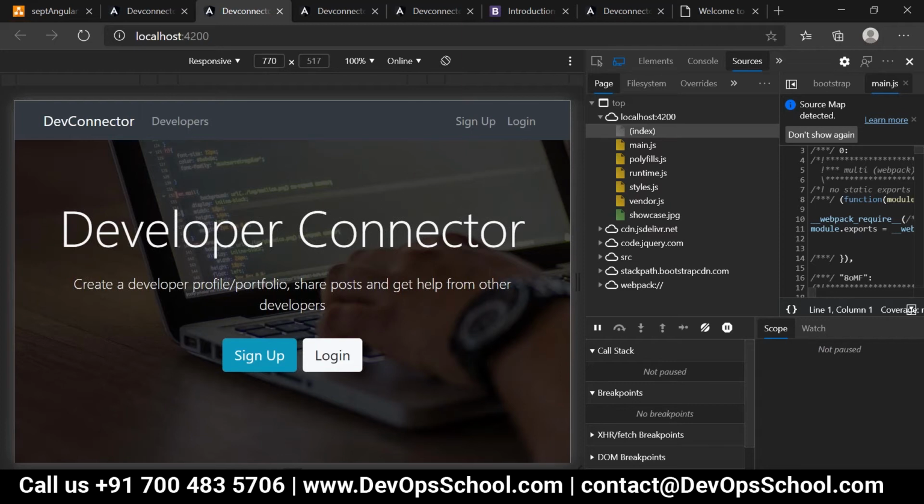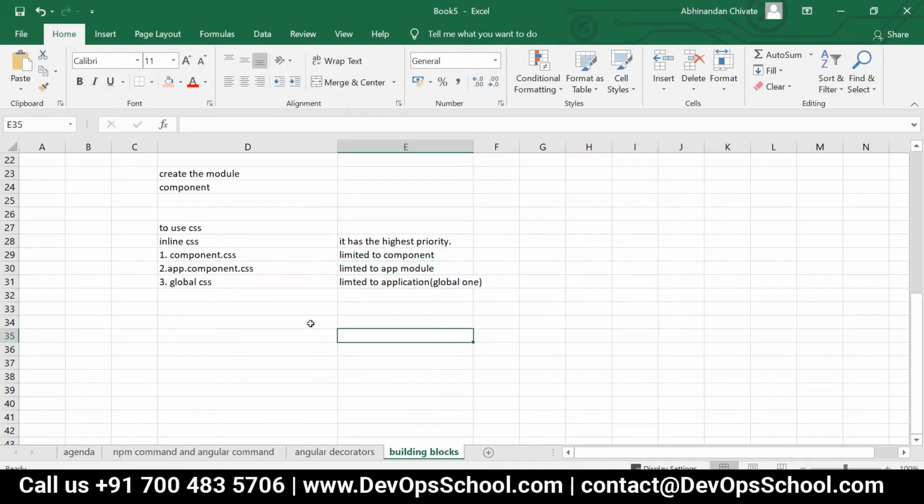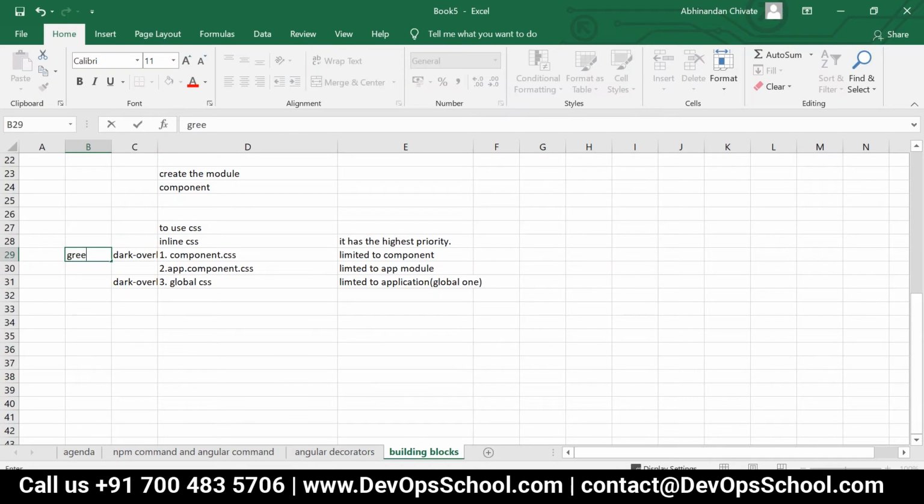Then what was that priority we were discussing? Let's take an example of dark overlay only. Dark hyphen overlay is available in my global and it is available in my component also. Now, let's say here you're applying green color and here you applied red color.